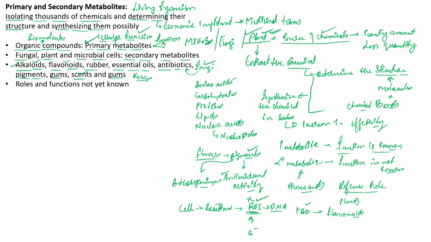We are having gums and resins. Now resins are mainly gum-like substances, and these gum-like substances are mainly involved in giving some polymeric or sticky kind of property. Resins is one example, and we are having one more, that is the spices. Spices is also an example for the secondary metabolite.